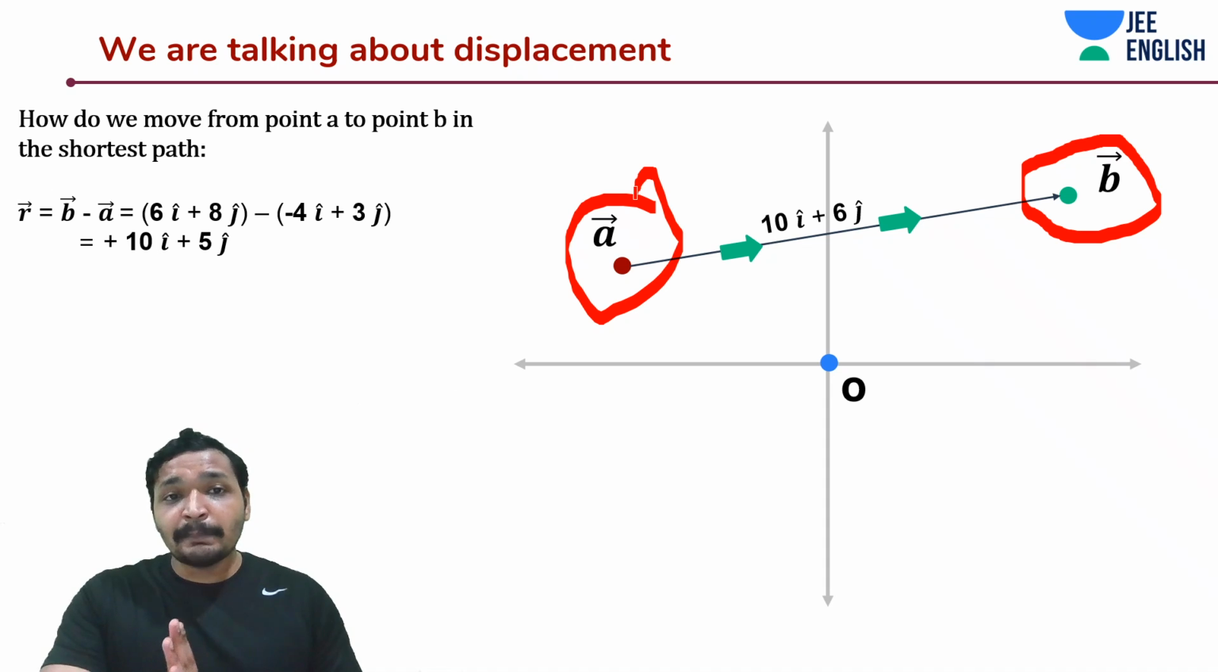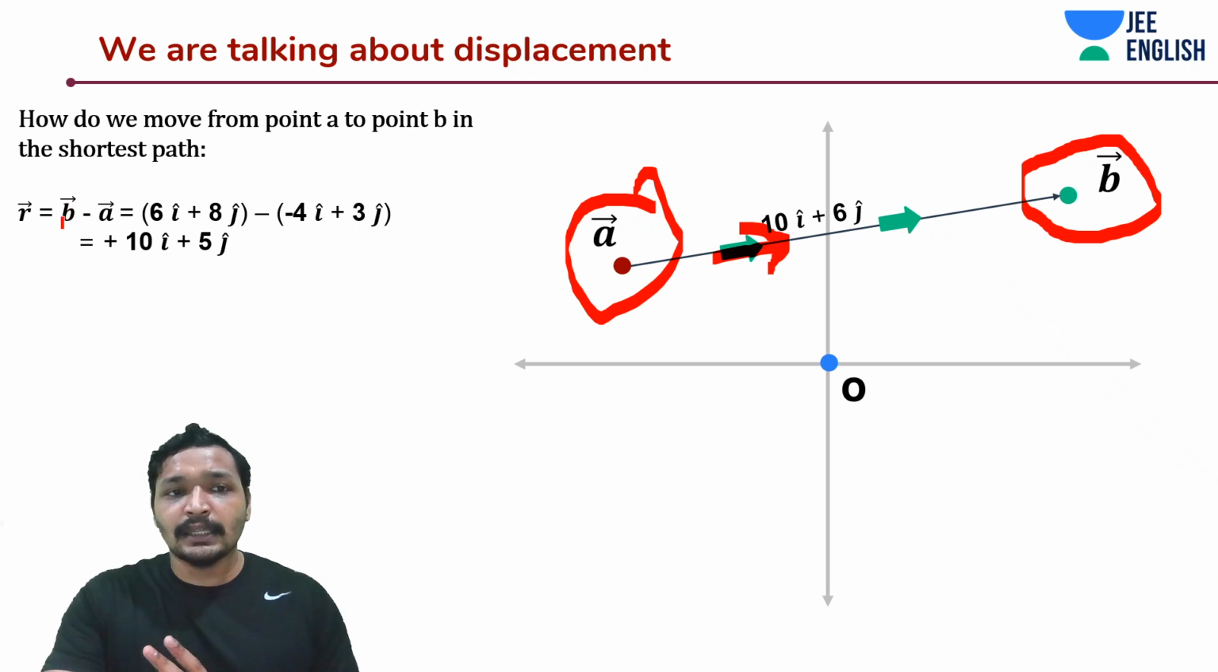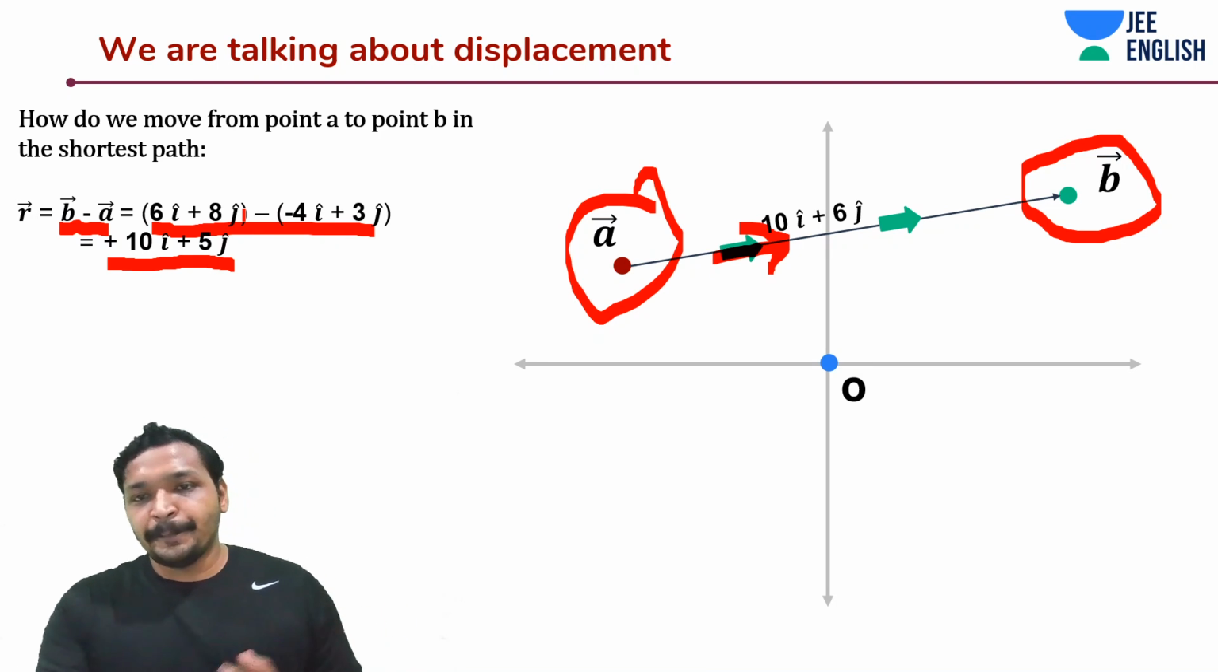That means I need to subtract B from A, final from the initial, because I have to move in this direction, right? Not B to A. So I have to subtract B from A. That is B minus A is what I would do. And I'm getting plus 10 i cap plus 5 j cap, which means if you do this, you'd get that, right? 6 minus of minus 4 is 10. And 8 minus 3 is 5.